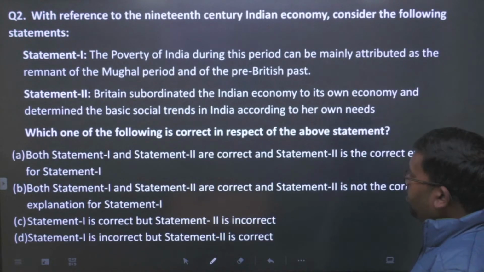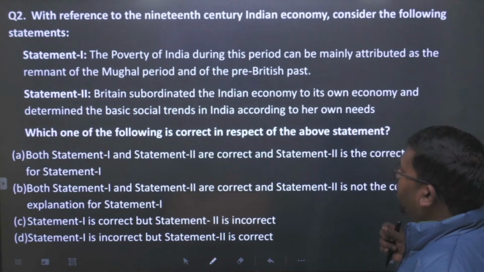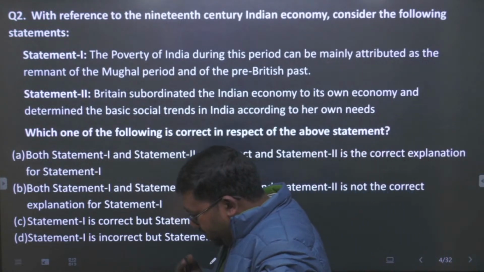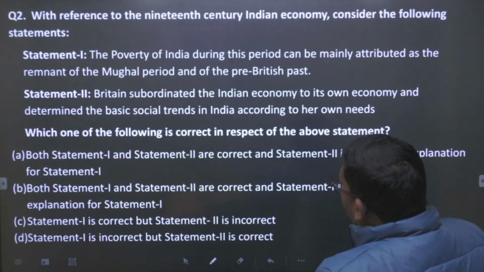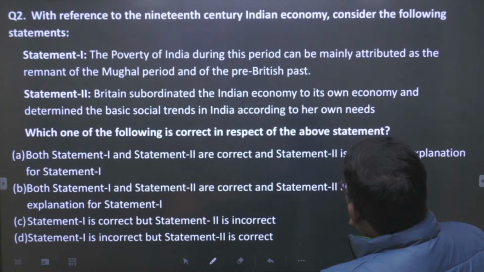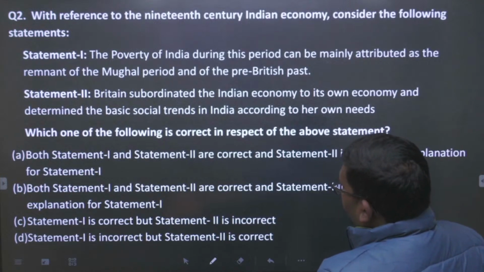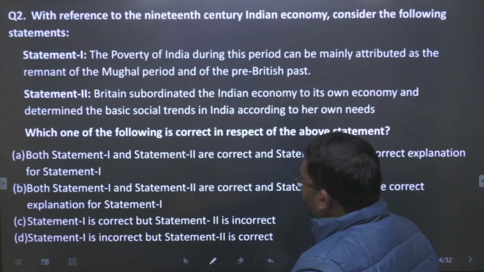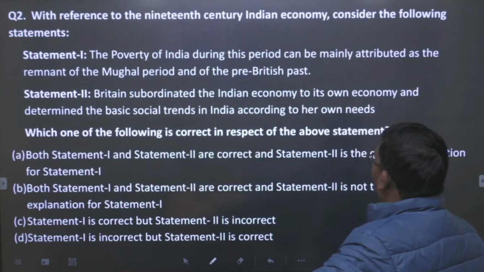This question talks about the 19th century Indian economy. Consider the following statements. Statement 1: the poverty of India during this period can be mainly attributed to the remnant of the Mughal period and of the pre-British past. The second: Britain subordinated the Indian economy to its own economy and determined the basic social trends in India according to her own needs.